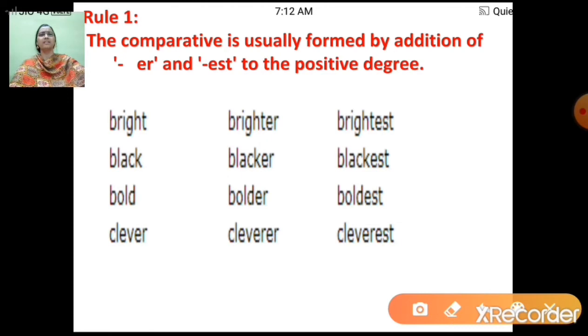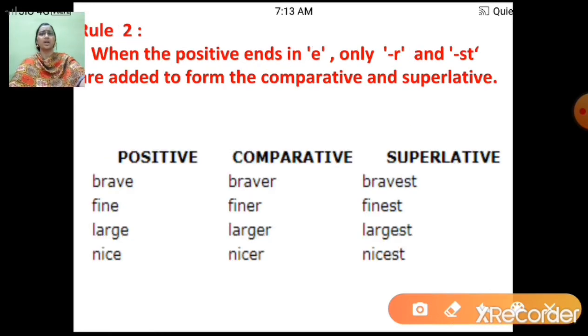Clever, cleverer, cleverest. Now the next rule is when the positive ends in e, only r or st are added to form the comparative and superlative degree. Now brave.